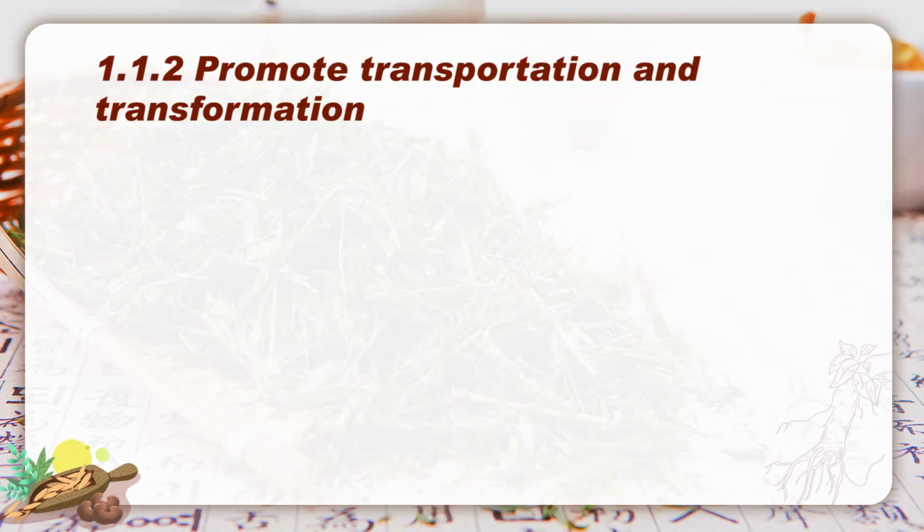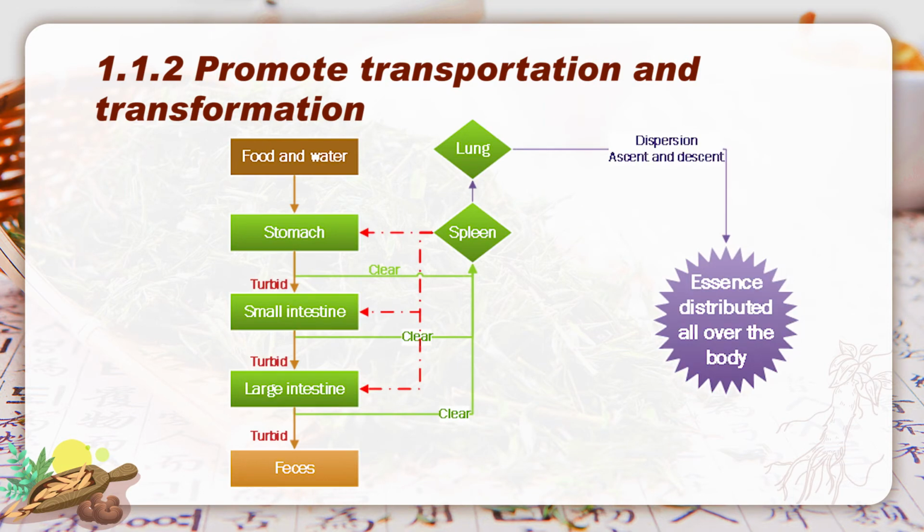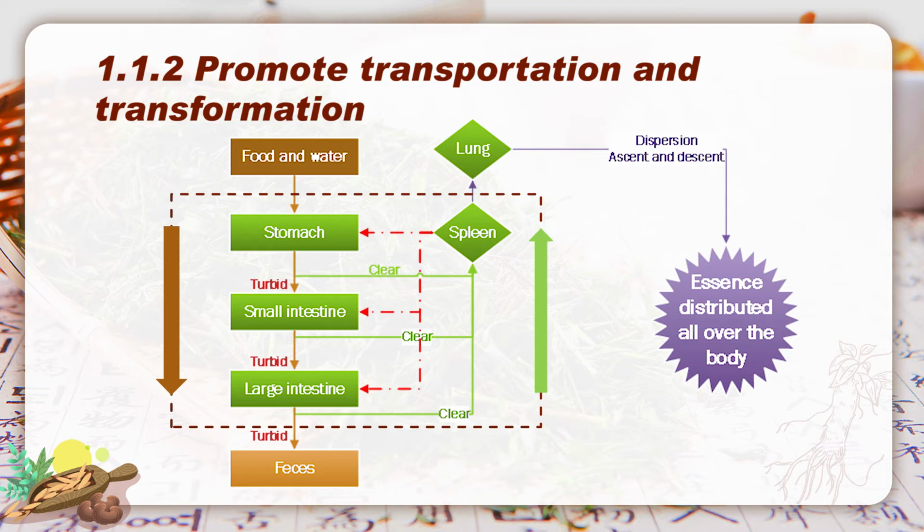The second one, promoting transportation and transformation. It refers to liver's regulation in maintaining the balance of ascending and descending between the spleen and the stomach. In our last class, we demonstrated that when food and water enter the body, there is a pattern of turbid descending and essence ascending, which takes place respectively in stomach and spleen as the main 脏腑 organs.